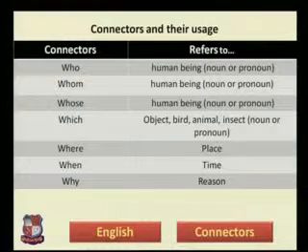The connector that rests in the subordinate clause will refer to time. The word related to time will be in the main clause again. And the last connector, that is why, will refer to reason. The word showing reason will rest in the main clause.